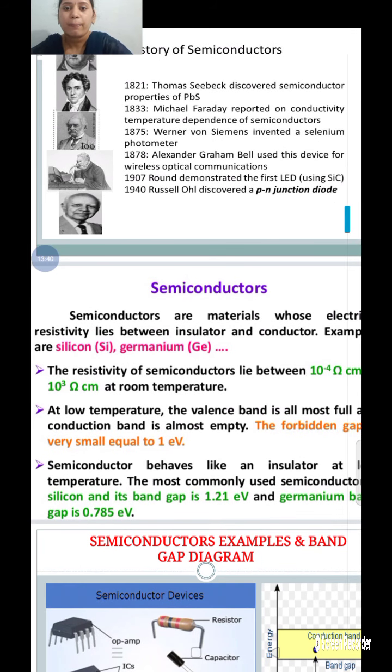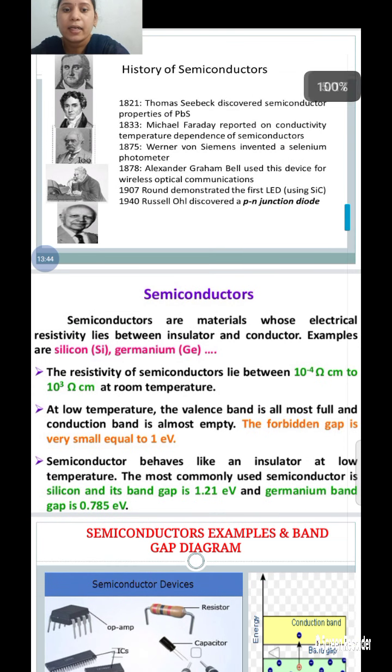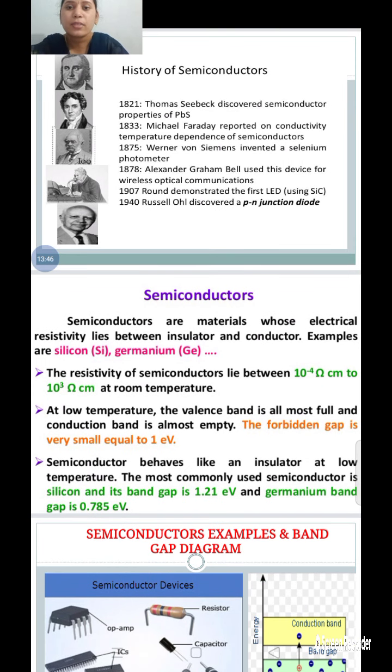Semiconductors are materials whose electrical resistivity lies between conductors and insulators.